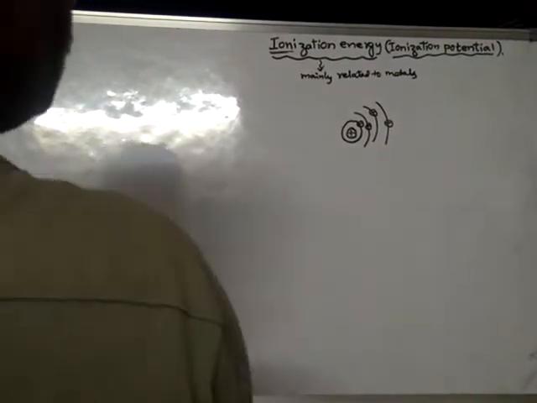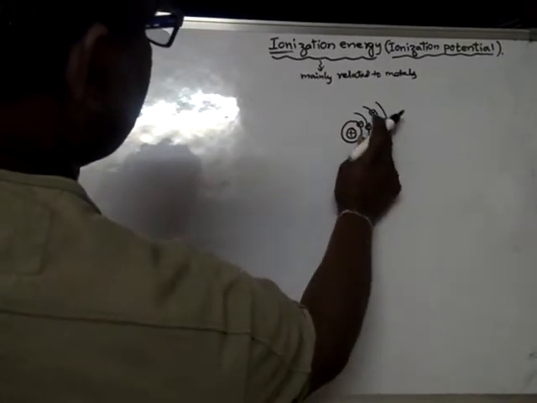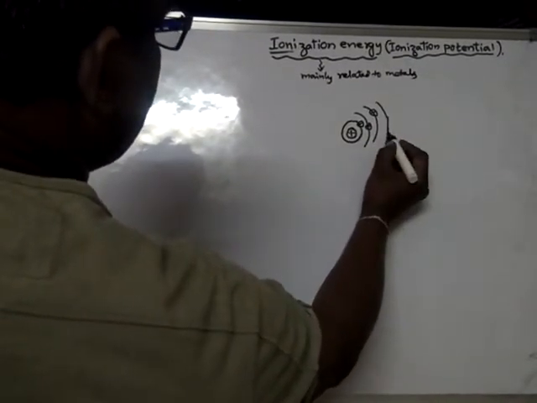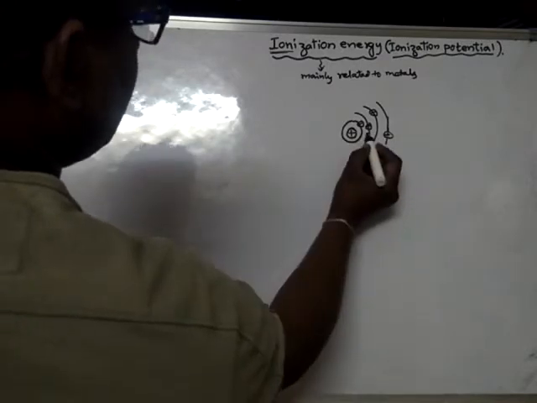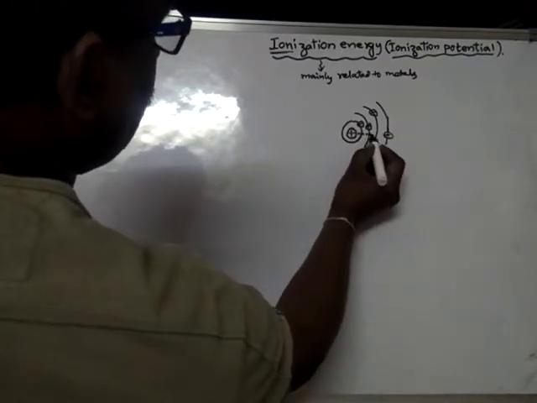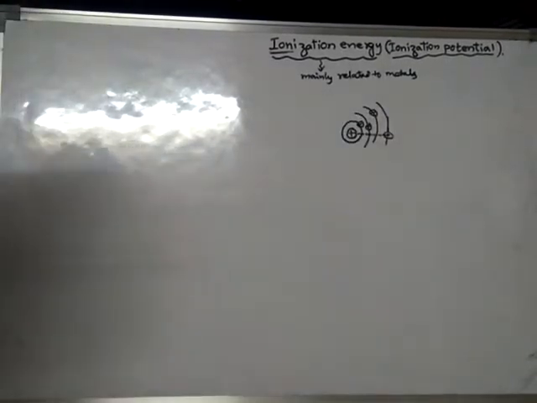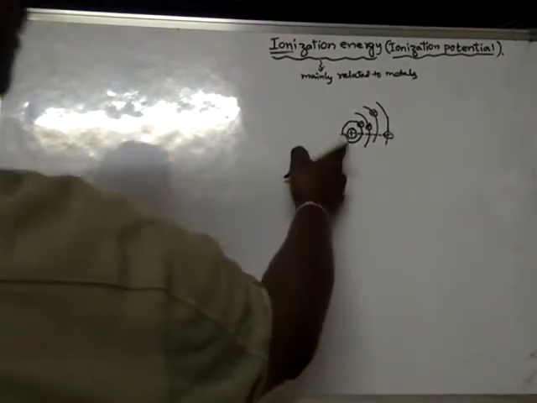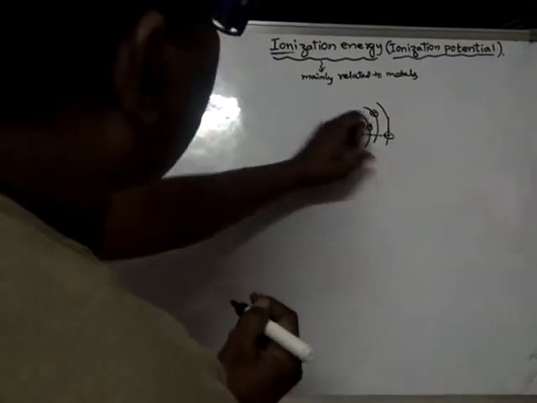There will be a force of attraction between the nucleus and the electron. The nucleus will try to pull the electron towards the center.